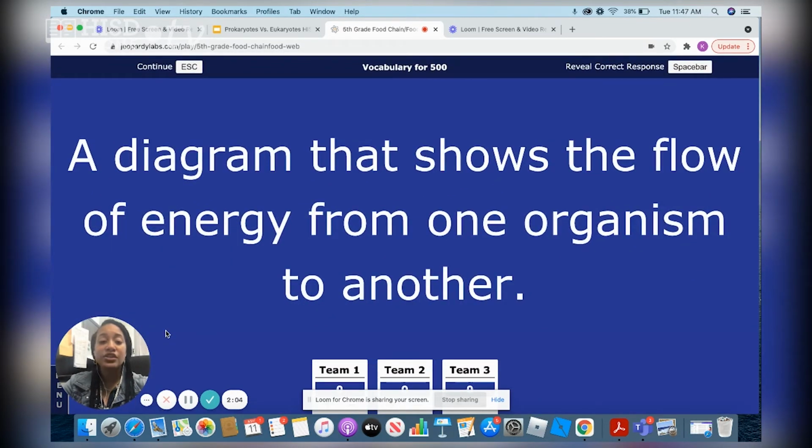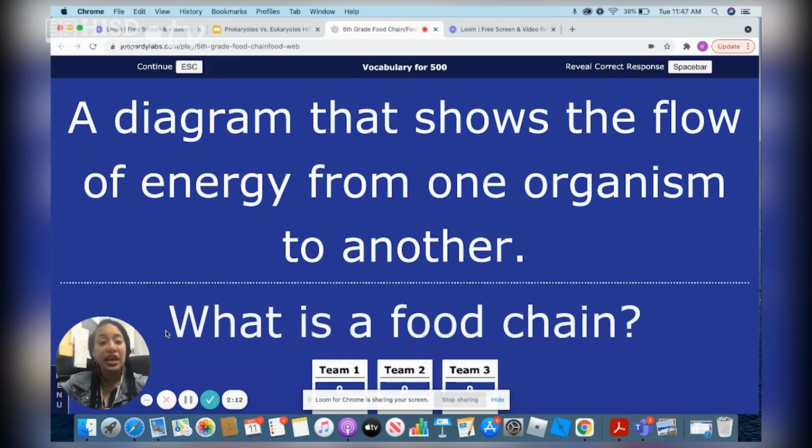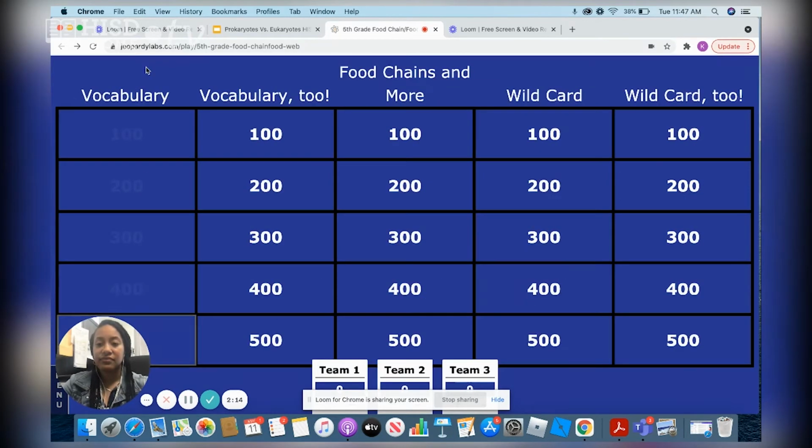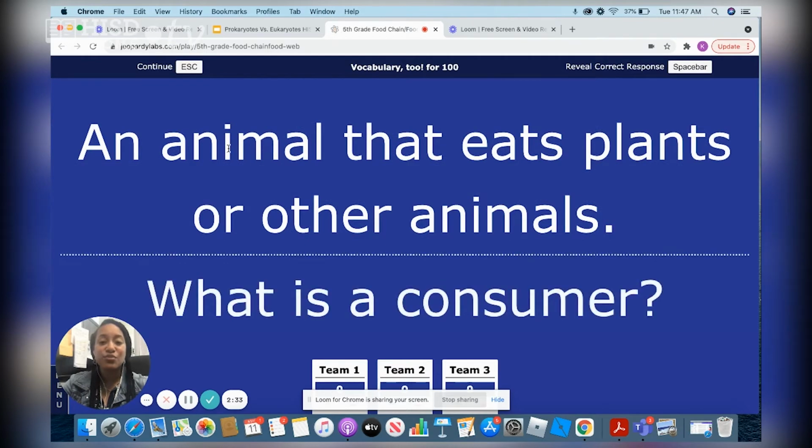A diagram that shows the flow of energy from one organism to another. Yes, that diagram is called a food chain. So great job so far. Let's see if we can identify the correct vocabulary word in our second column called vocabulary 2. So vocabulary 2 for 100, an animal that eats plants or other animals. Yes, that would be a consumer.